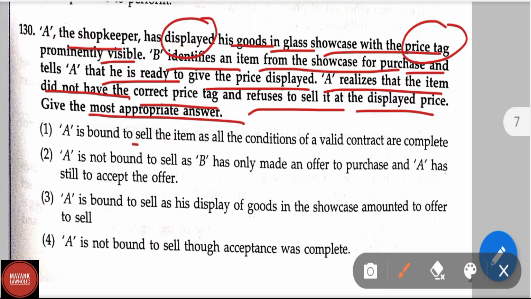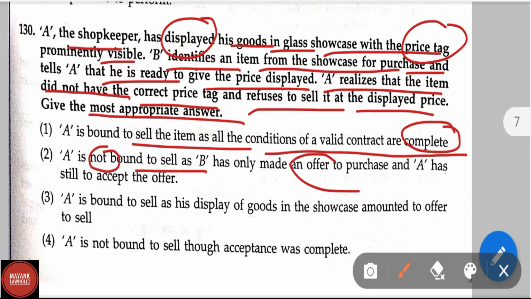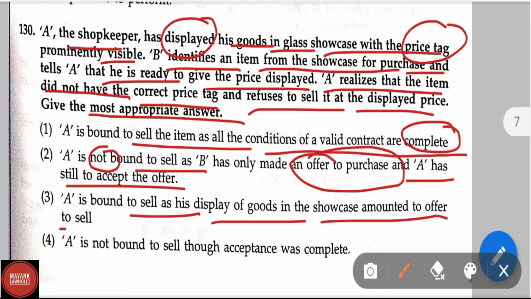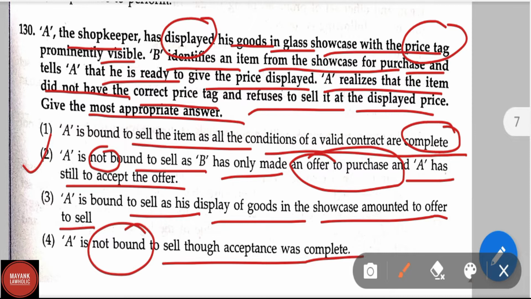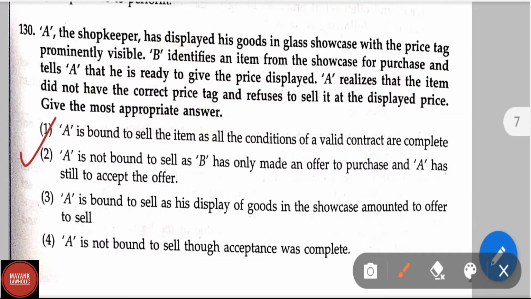Options are: A is bound to sell the item as all conditions of a valid contract are complete. Option second, A is not bound to sell, B has only made an offer to purchase and A has still to accept the offer. And option 3, A is bound to sell as his display of goods in the showcase amounted to an offer to sell. And option 4, A is not bound to sell though acceptance was complete. Here the correct answer is option second: A is not bound to sell as B has only made an offer to purchase and A has still to accept the offer.